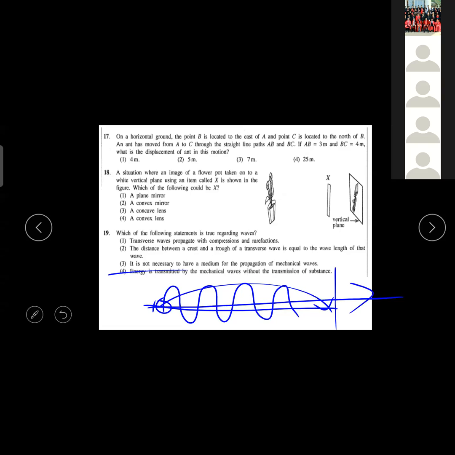In the water, if you drop a pebble, what is happening? You can see the ripples moving. That means the water is not moving. Energy is moving. While the energy is moving, water is going just up and down. So that's why we are saying energy is transmitted by the mechanical waves without the transmission of the substance. The substance or the matter, if it is water waves, water is the substance. Water doesn't move from one place to another. It is not getting transmitted, it is only vibrating up and down.